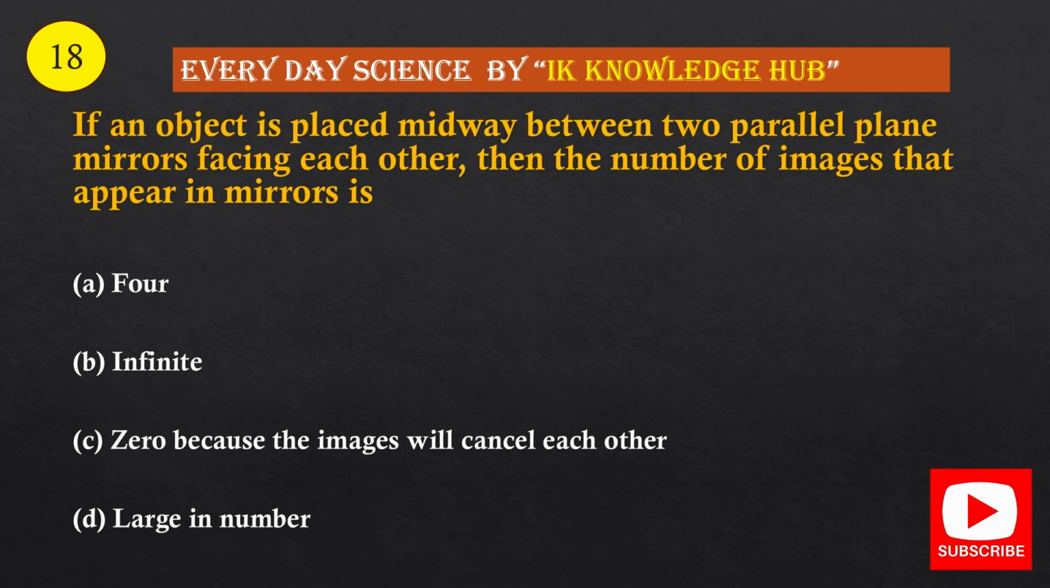Question number 18. If an object is placed midway between two parallel plane mirrors facing each other, then the number of images that appear in mirrors is option A, 4. Option B, infinite. Option C, 0, because the images will cancel each other. Option D, large in number. And the correct option is option B, infinite.